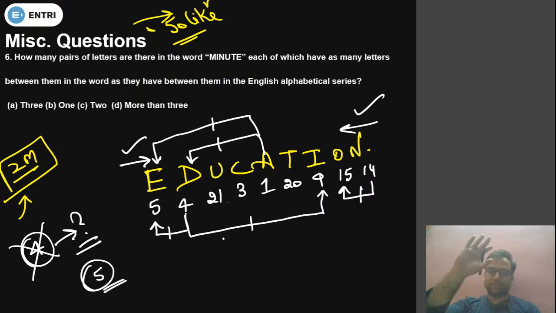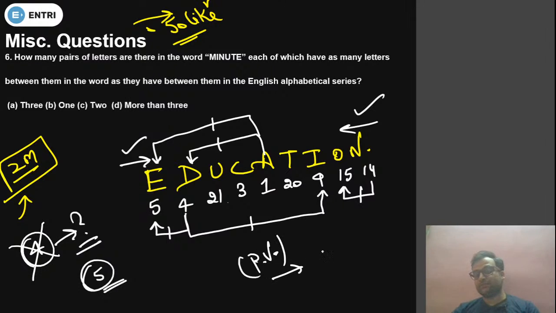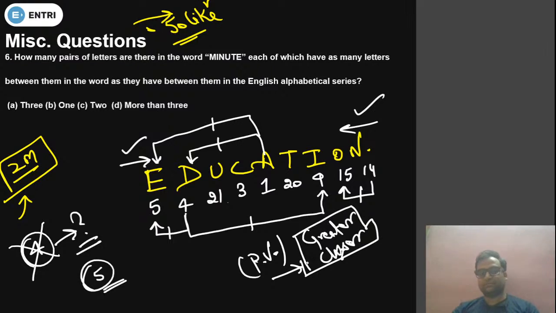Is everything clear? Tell me, is it okay up to here? See how quickly it got solved by place value. What you have to observe in this case: in the place value you have to see the greater number closer to that number. You just need to check, nothing else. Greater closer number, from backward and forward, both directions. Shall I move to the next question?